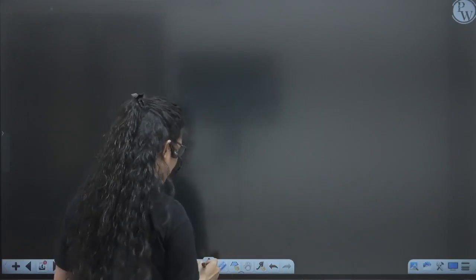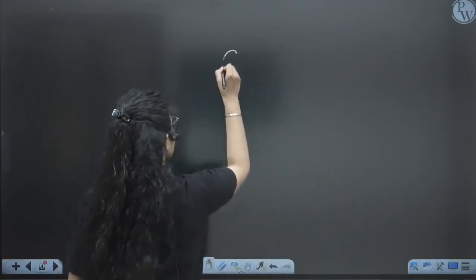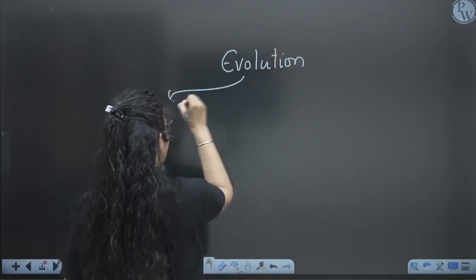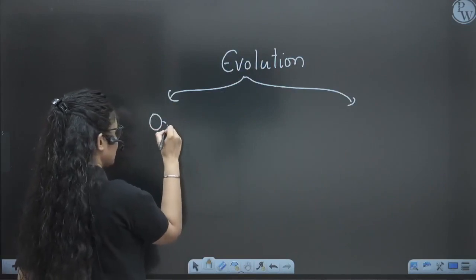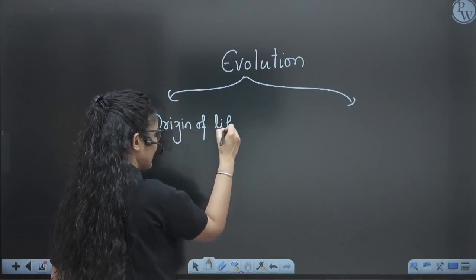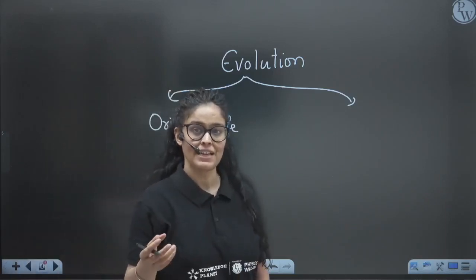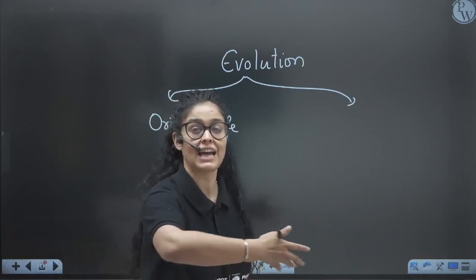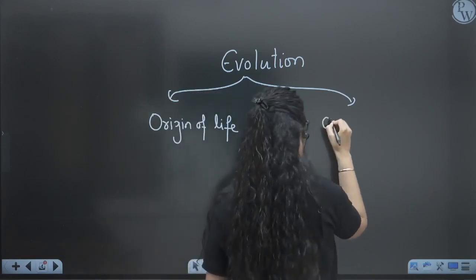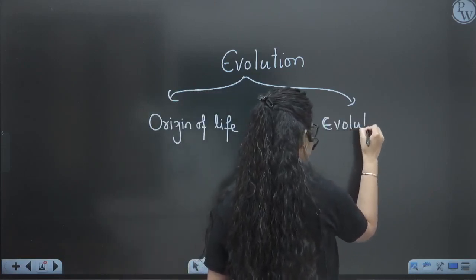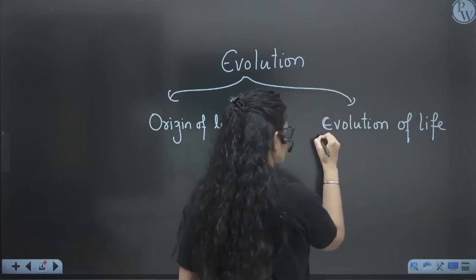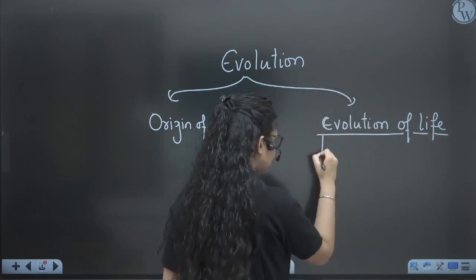When we talk about evolution, this chapter actually has two parts. That is, we will see origin of life, how the life has originated. And once we have seen the origin of life, then we will see how it evolved to form the diversity of organisms that we see in today's world, right? So after that, we will see the evolution of life. So the life that has originated, how it will evolve now. So in the evolution of life, we will see